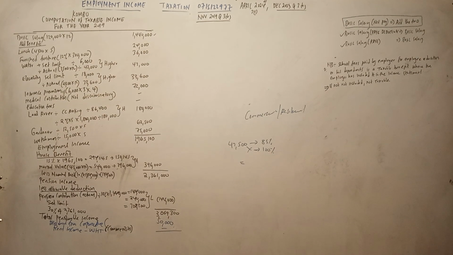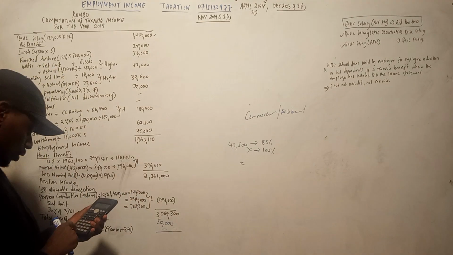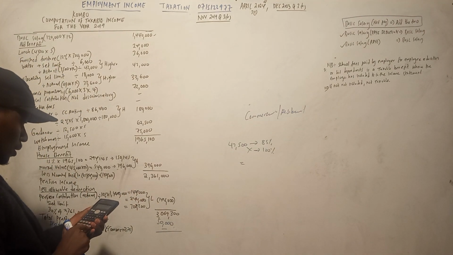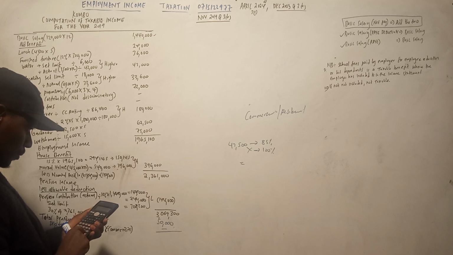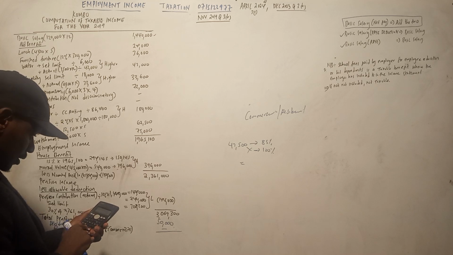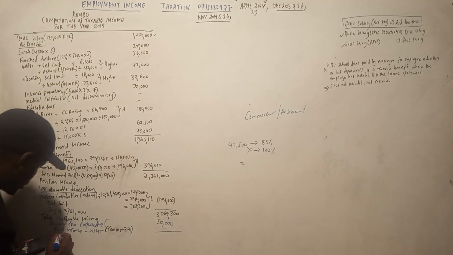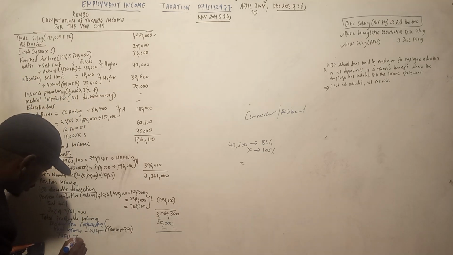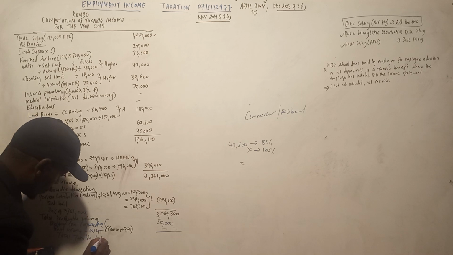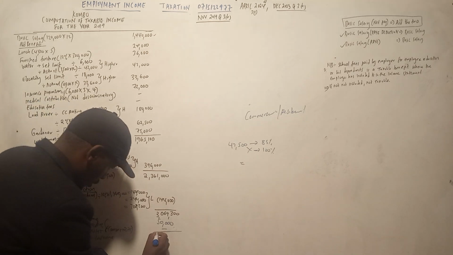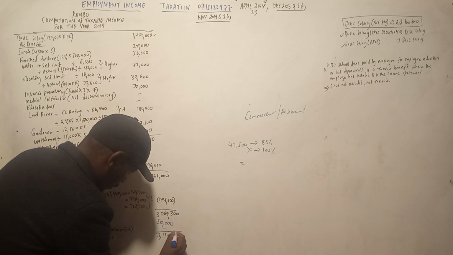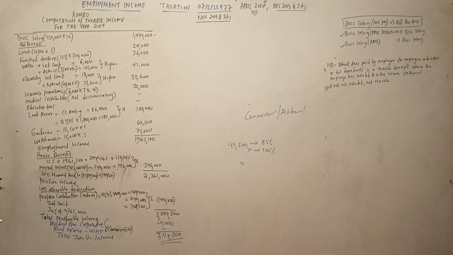So we can add now together. Kwa tumefika hapa 2,361,000 minus 144,000. Kwa shafika hapa 369,300 plus 50,000. So total taxable income, because hakuna kitu kingine, ni 3,119,300. Now tukishafanya hivyo, now we can go to